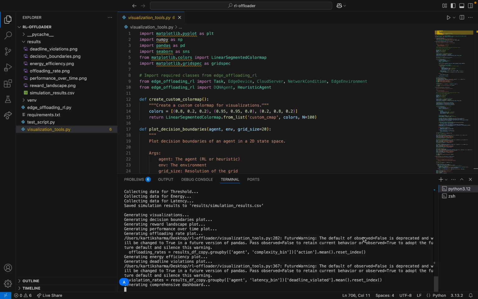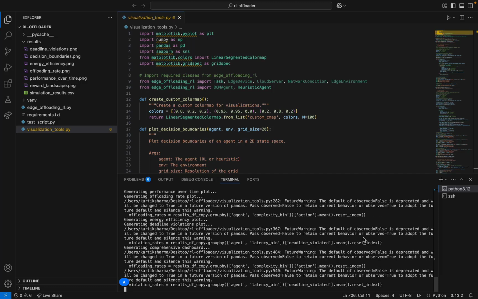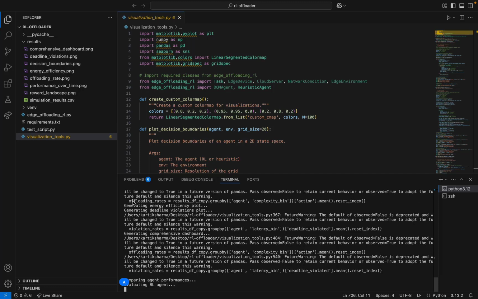Let me quickly walk you through our implementation. Our software is built with Python and TensorFlow, providing the core RL algorithm implementation, a simulation environment modeling edge devices, service tasks, and network conditions, and a visualization tool for performance analysis.